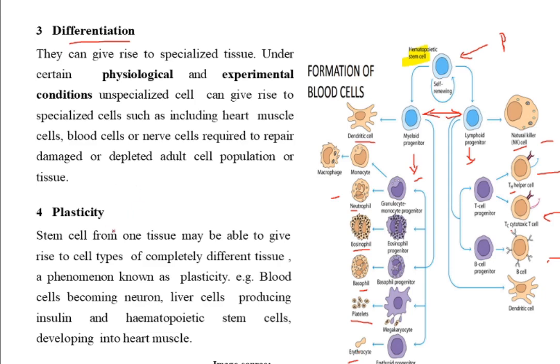The next is plasticity. Plasticity is a characteristic which can be explained using the latest experiment performed by a Japanese scientist, where he took a skin cell and converted that skin cell into pluripotent stem cells, and those pluripotent stem cells again into the islets of Langerhans.